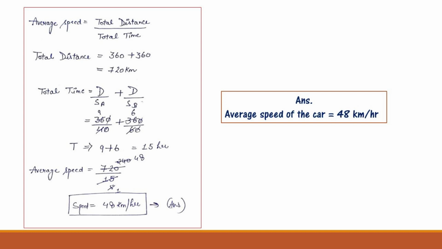That comes to time 9 plus 6 equals 15 hours. Now we will find the average speed. The total distance is 720 and the total time is 15, so that will be 720 divided by 15. Now the speed will be 48 km per hour. Then the answer is, the average speed of the car is 48 km per hour.